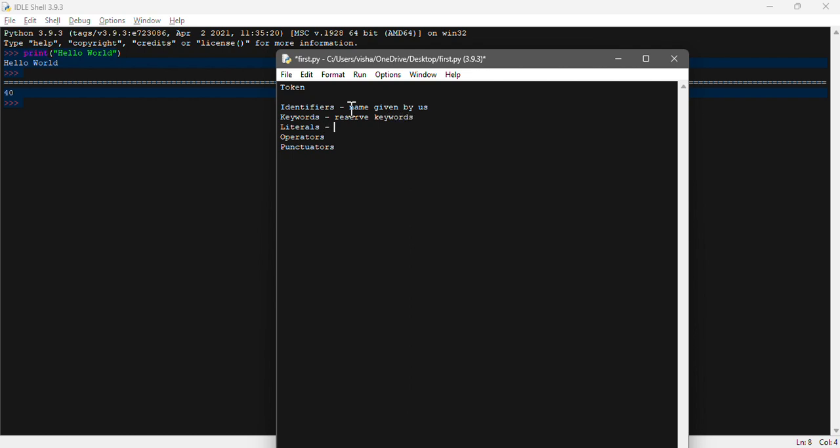Then we have literals. Literals are different from the above two, which means they are special. Literals are used in some unique scenarios.